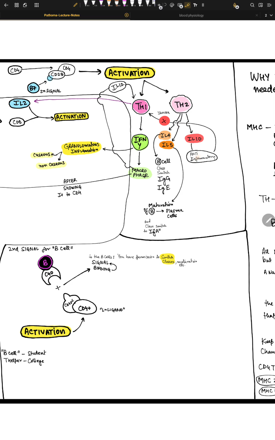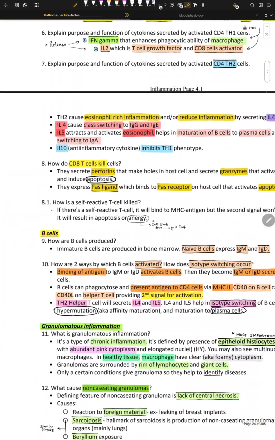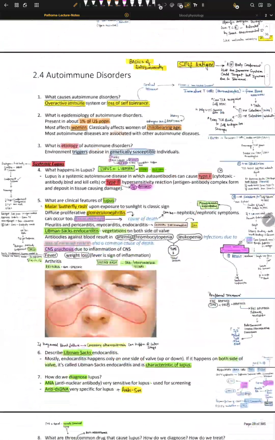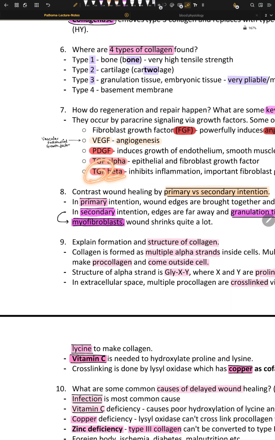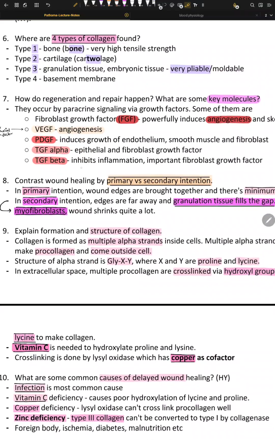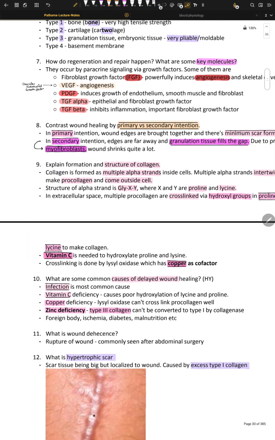And we have transforming growth factor beta. Alpha promotes epithelial formation, and beta inhibits the inflammation. That's very important, because imagine this inflammation going on again and again and again; the remodeling and healing will be stopped.